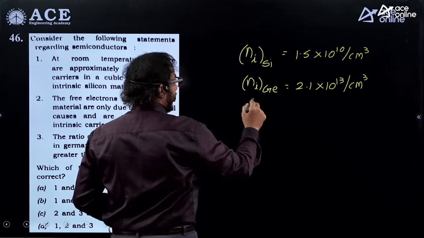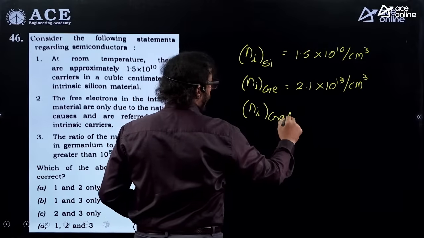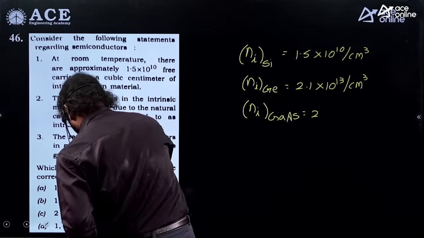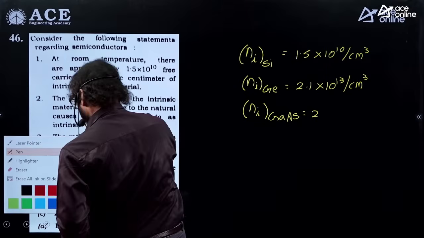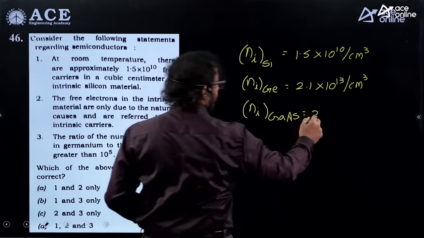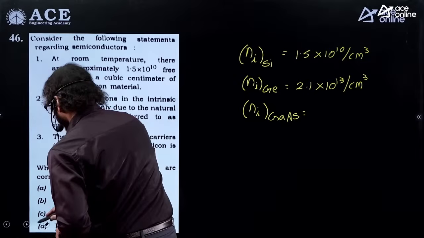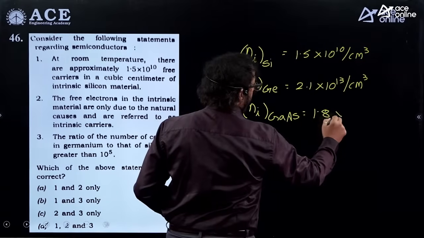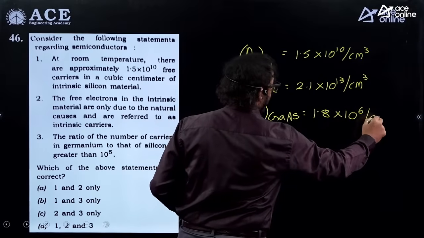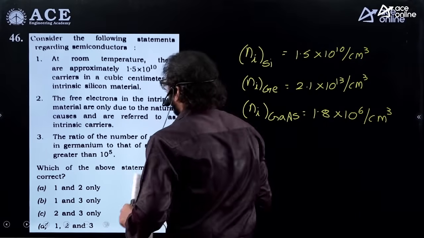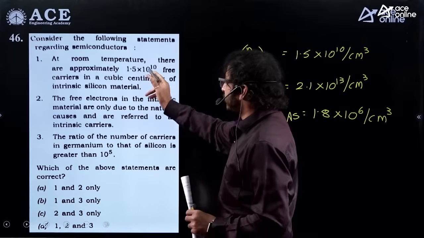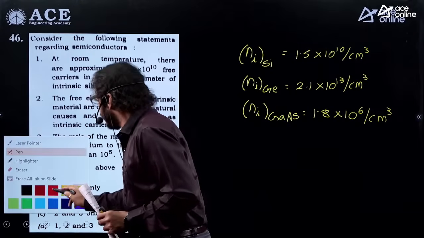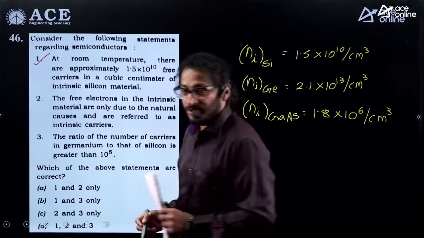Similarly, for gallium arsenide it is around 1.8 into 10 power 6 per centimeter cube. So for silicon, it is 1.5 into 10 power 10. This is surely right. So this first statement is a true statement.